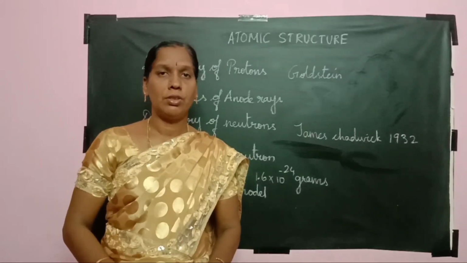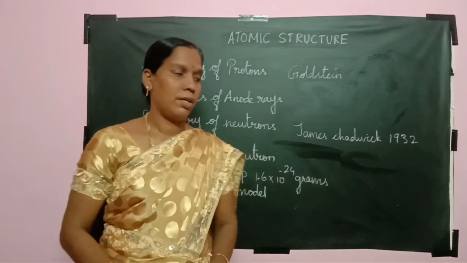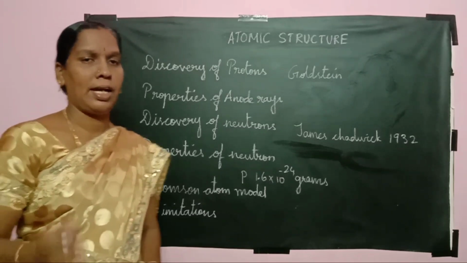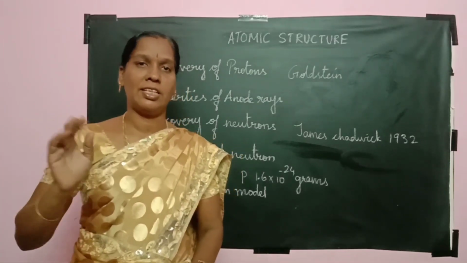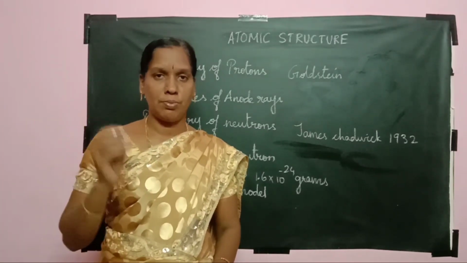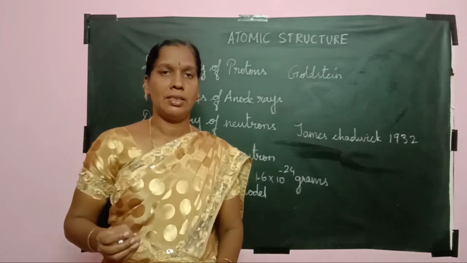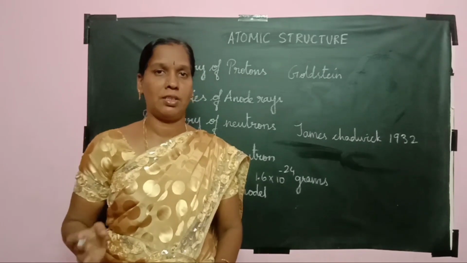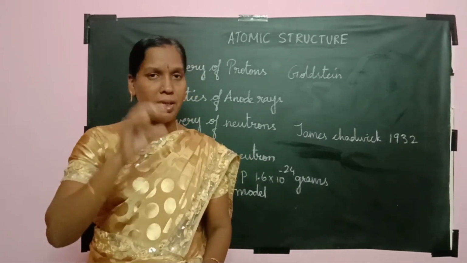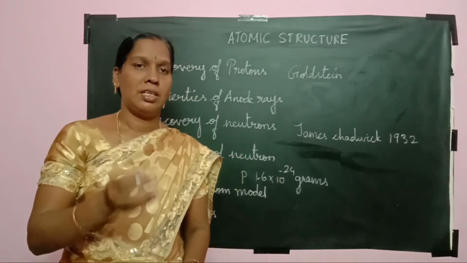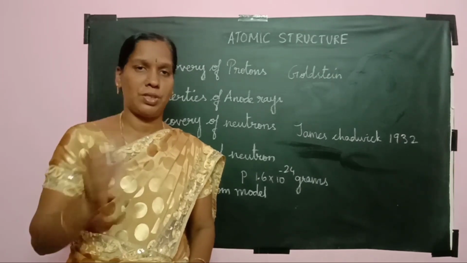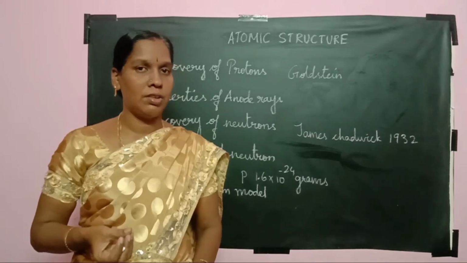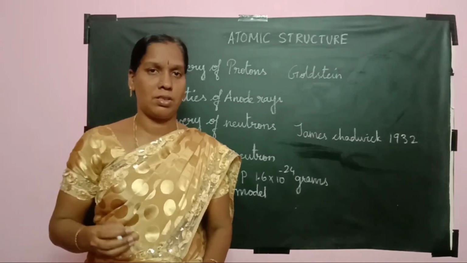Now we move on to properties of anode rays. Like cathode rays, the anode rays also travel in a straight line. It possesses both mass and kinetic energy. It is deflected by both electric field and magnetic field. But it depends upon the gas in which the discharge tube is present. So what type of gas we are using, according to that only this anode ray will work.